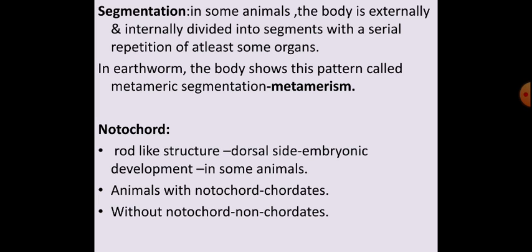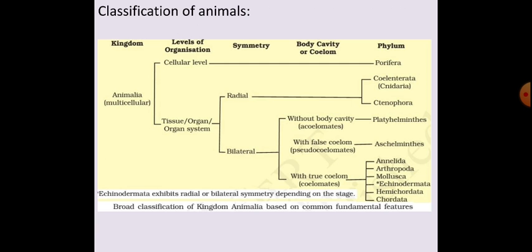Which pattern? Segmentation, where the body is externally and internally divided into segments with a serial repetition of at least some organs. A very important 1 mark question. So in earthworm, this segmentation pattern is exhibited. That pattern is called metameric segmentation, and the phenomenon is called metamerism.